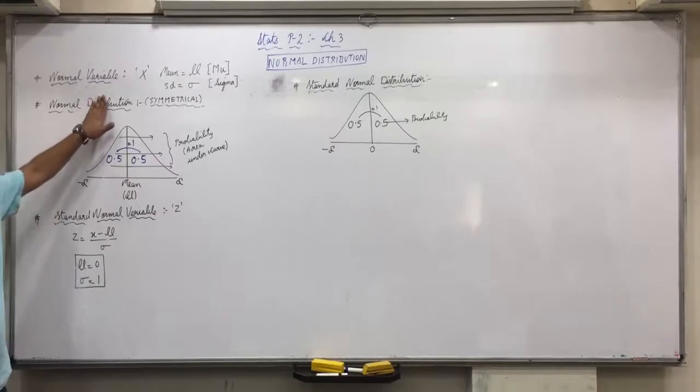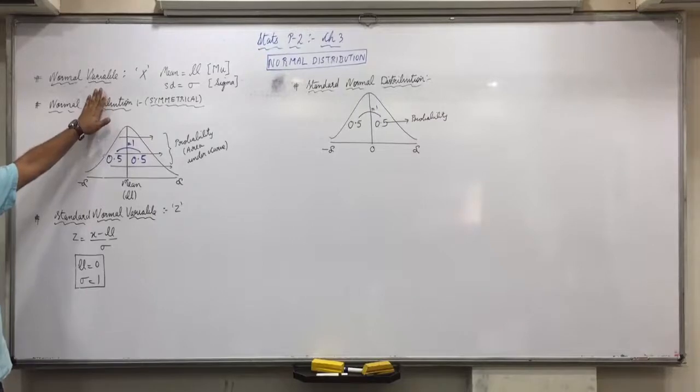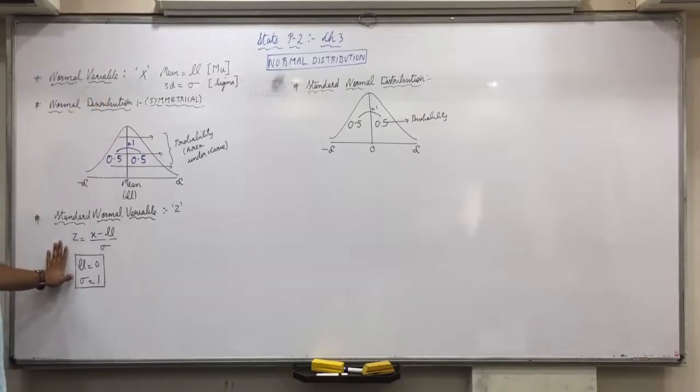Whatever big or small the values of X are, when you convert them into Z, they will get converted into somewhere between minus 3 to 3. So we convert X into Z. And from this Z we find the probability using this table.